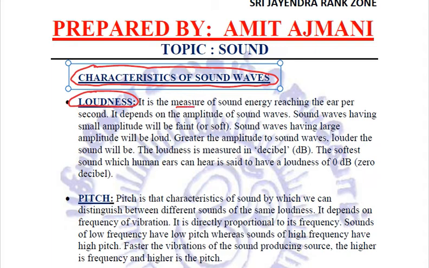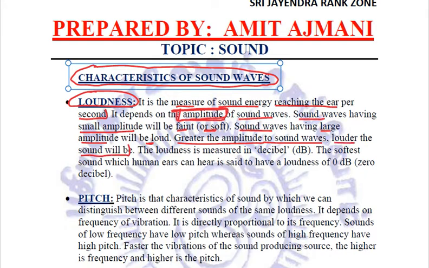Loudness is the measure of sound energy reaching the ear per second, and this loudness depends on the amplitude of sound waves. The sound waves which have small amplitude will be faint or soft sounds, whereas sound waves having large amplitude will be loud. So greater the amplitude of the sound waves, louder the sound will be.